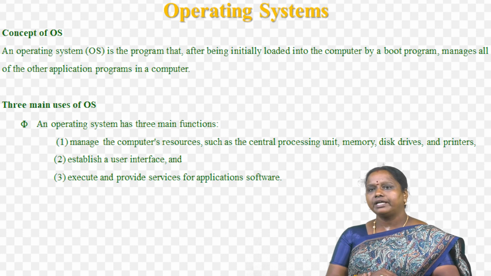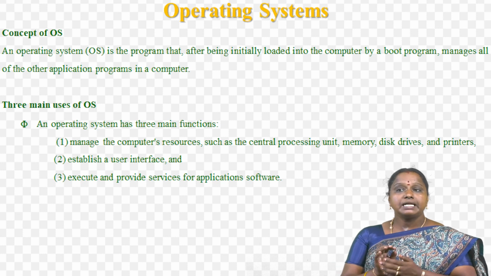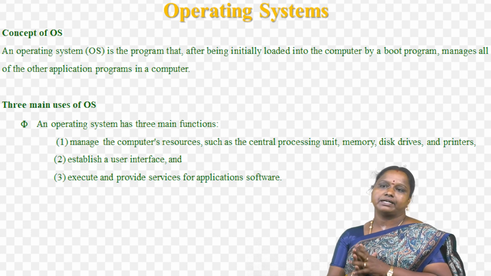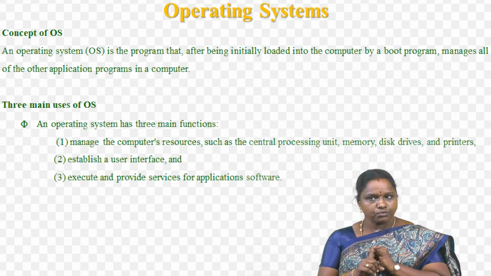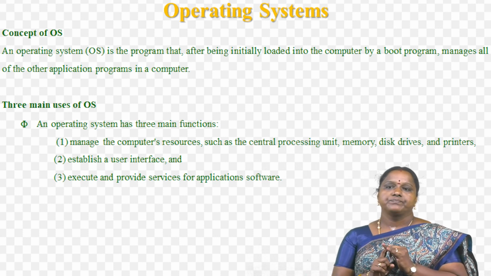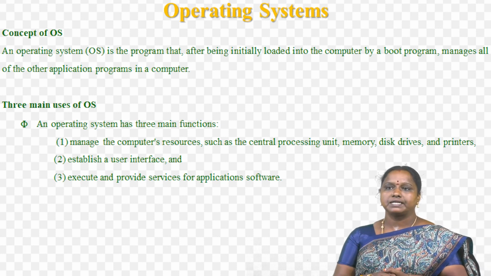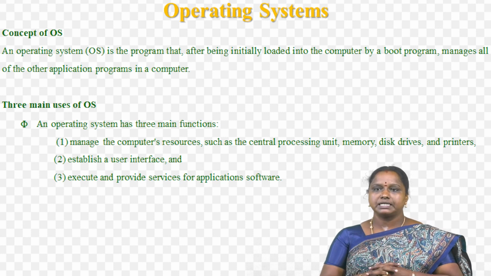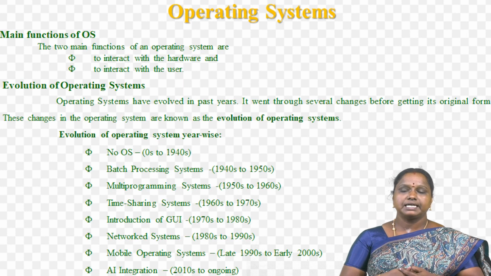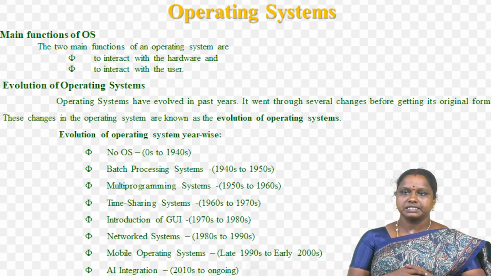Here we see the three main uses, the three main functions, of an operating system. First one is to manage the computer resources such as central processing unit, memory, disk drive, printer. This is the first main function of OS. And second one is to establish a user interface, UI. And third one is to execute and provide services for application software. These are the three main functions of an operating system. And the two main functions of an operating system are to interact with the hardware and to interact with the user.